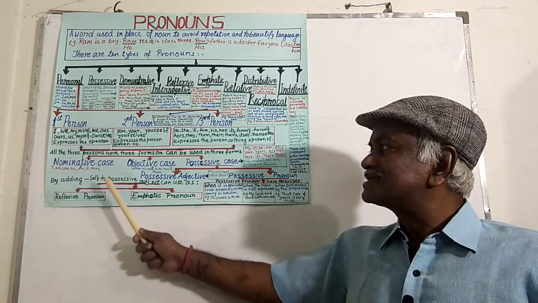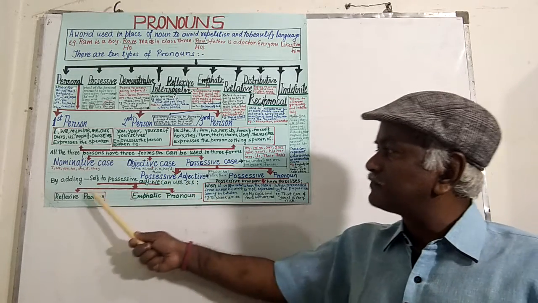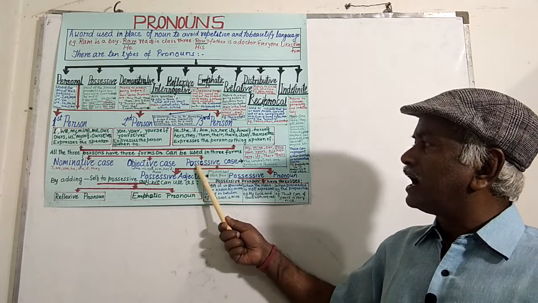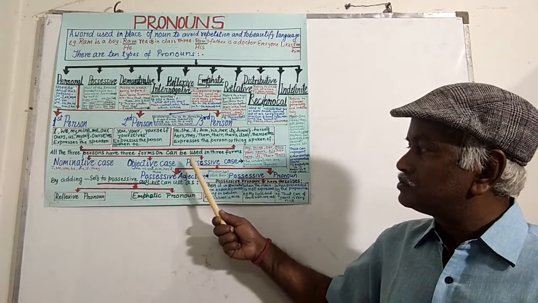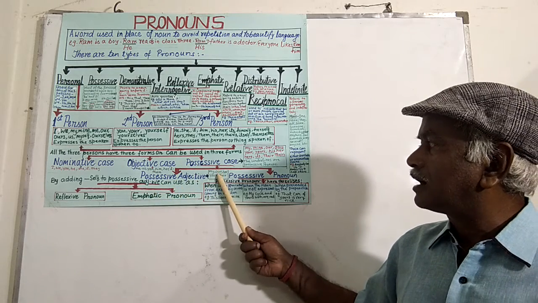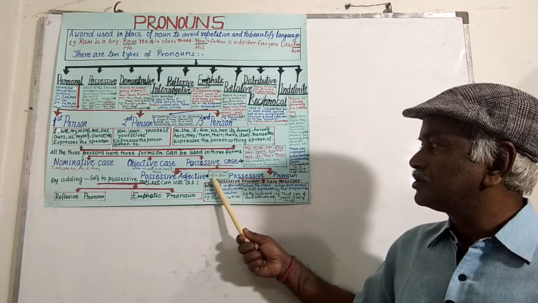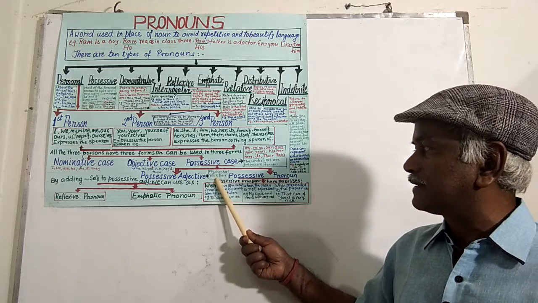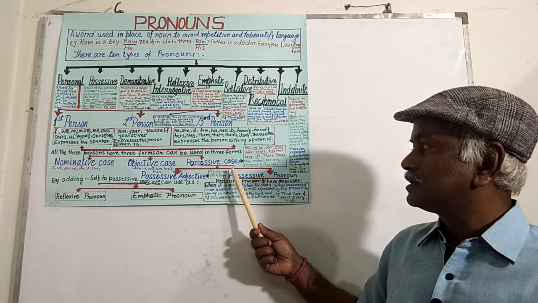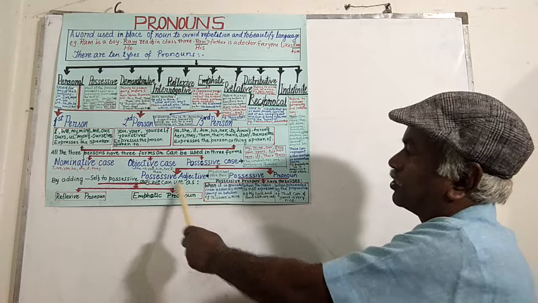Now, by adding self to possessive adjectives, we can use them as reflexive pronoun and emphatic pronoun both. For example, my, myself, our, ourselves, her, herself, your, yourself or yourselves, their, themselves. So all these can be used as reflexive pronoun and emphatic pronoun both.